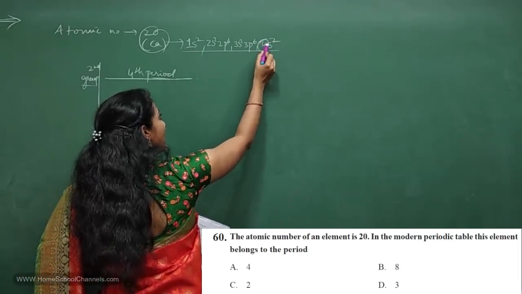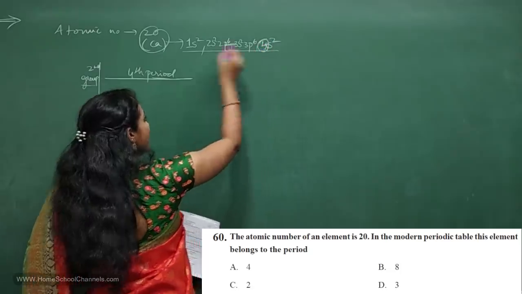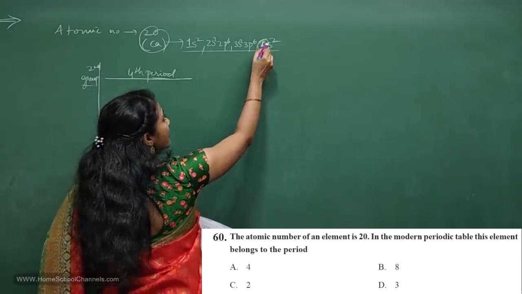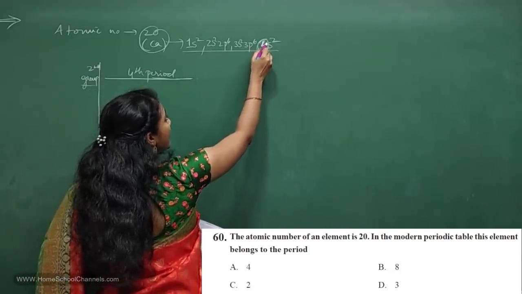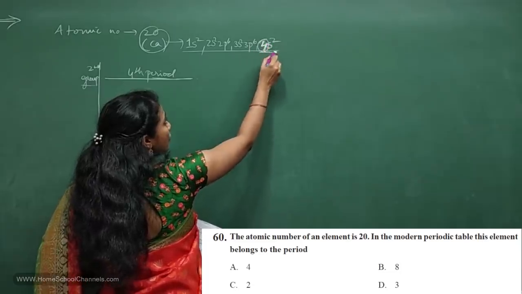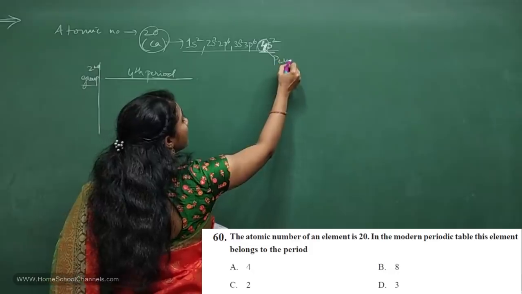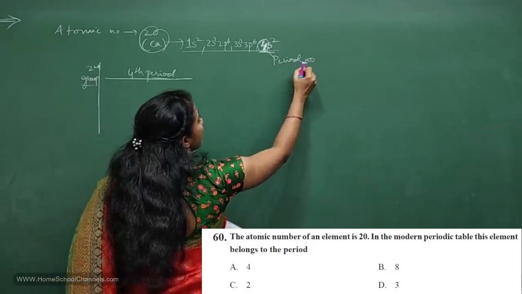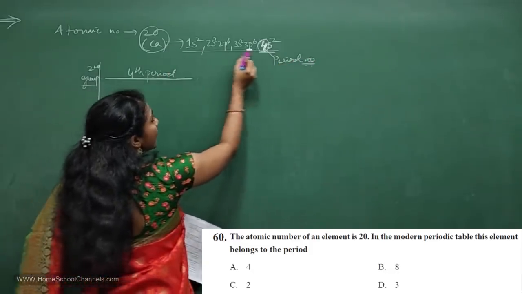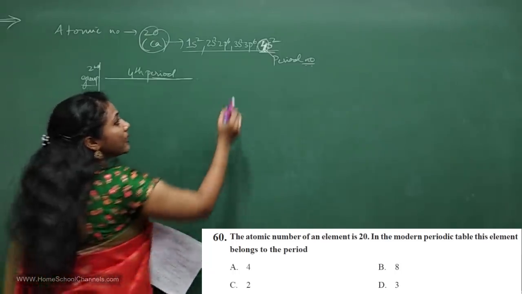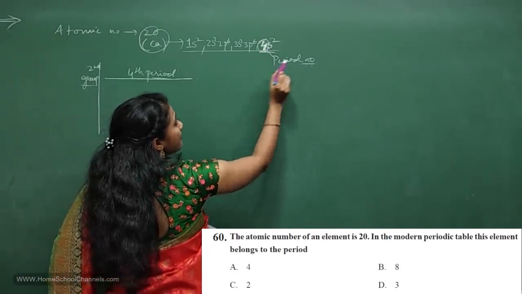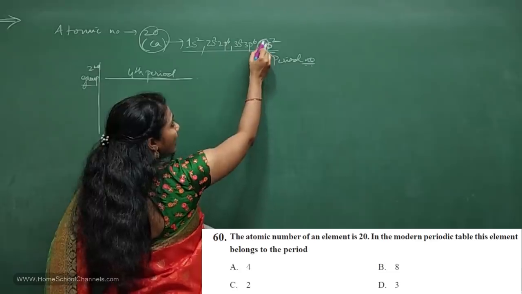See the last number, 4, right? So 4 means it is coming in the fourth period. In the electronic configuration, this number in 4s always indicates the period number, if you know this way of writing electronic configuration. So what do you have here? 4.